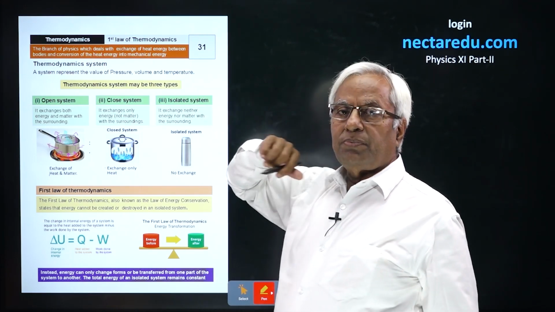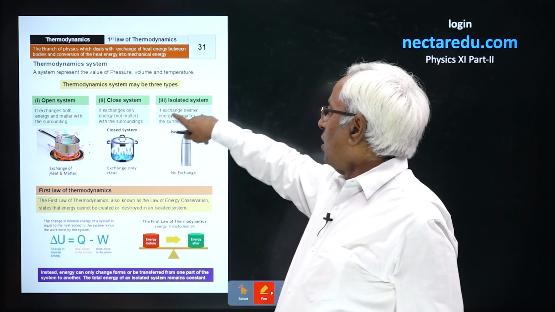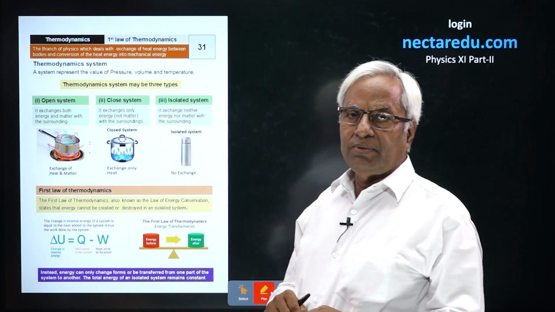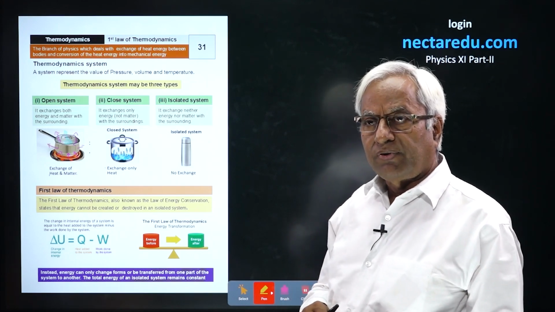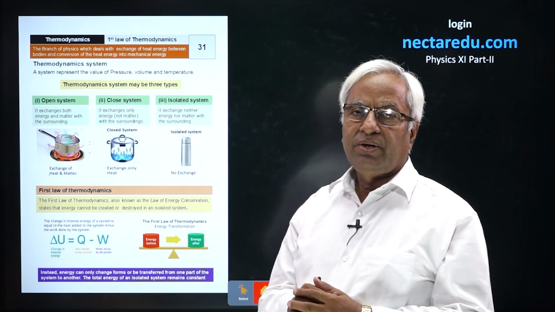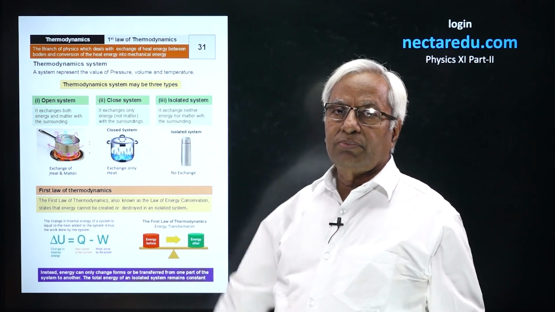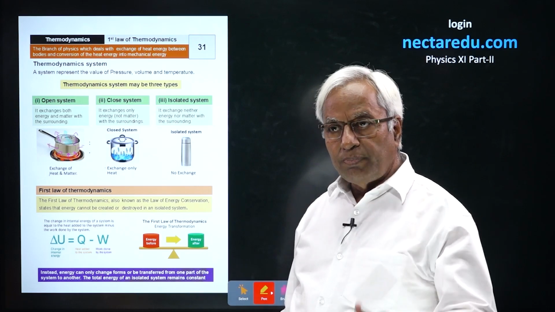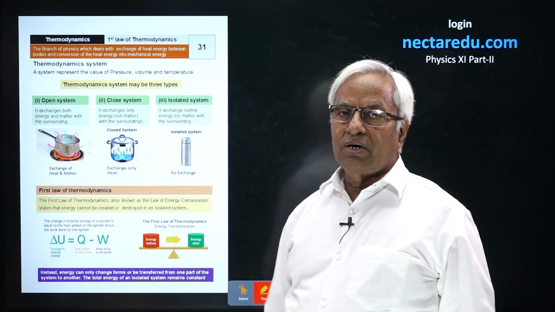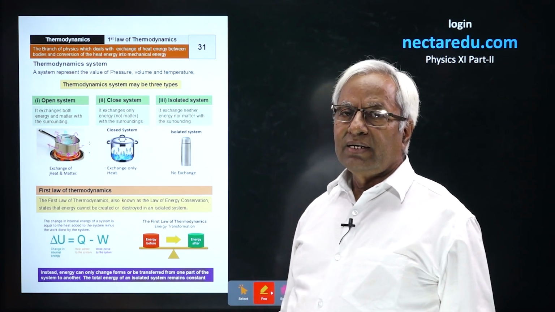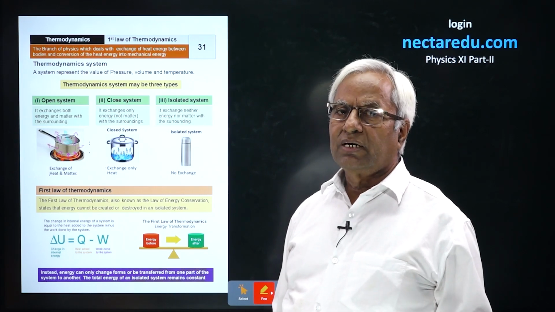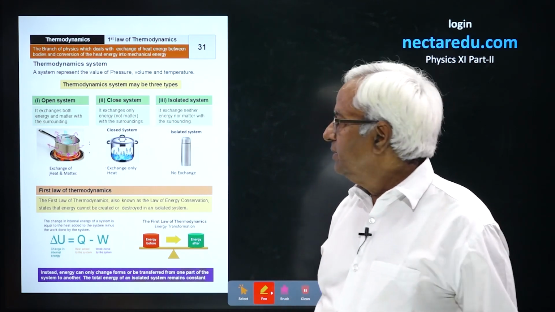A thermodynamic system could be open, closed, or isolated. If it is open, it simply means that exchange of both matter and energy is possible. If it is a closed system, it means energy could be exchanged but not matter. And when it is called an isolated system, neither mass nor energy, nothing could be exchanged. That would be known as an isolated system.